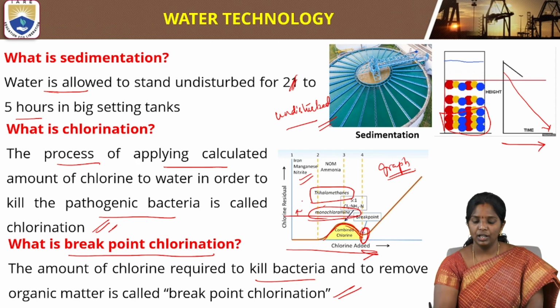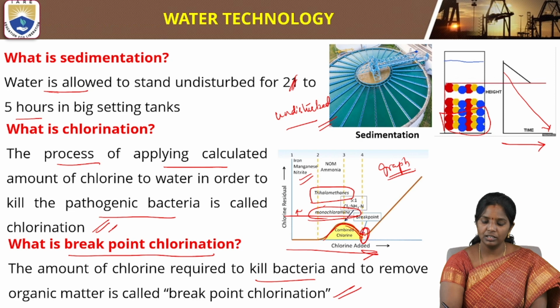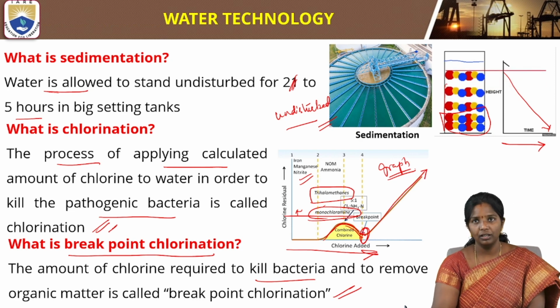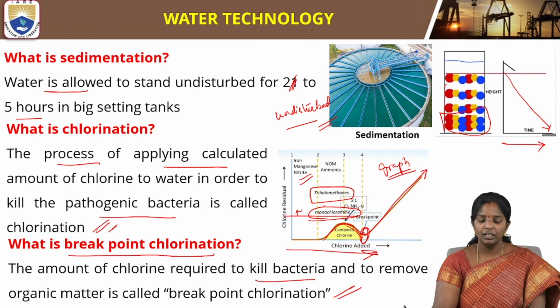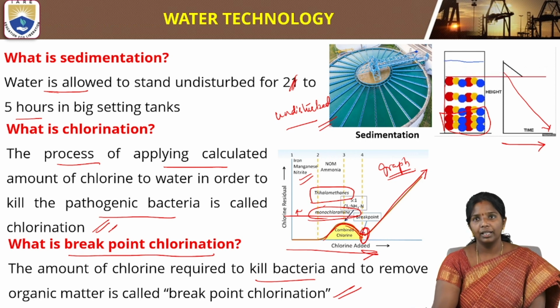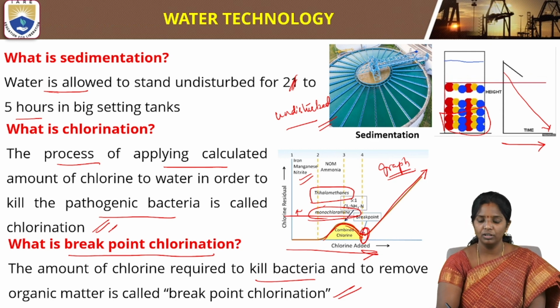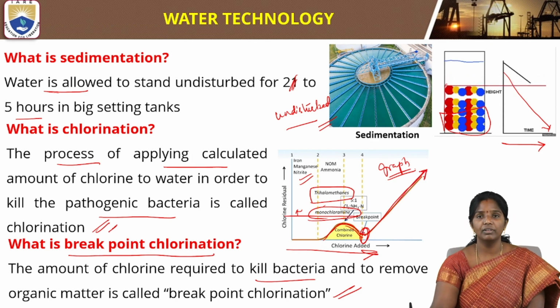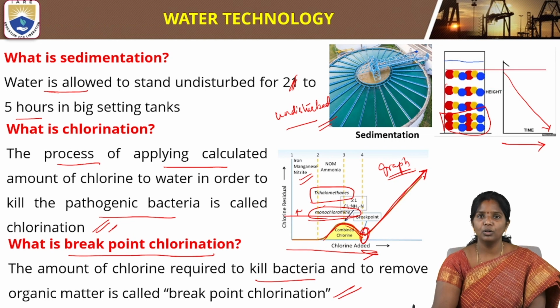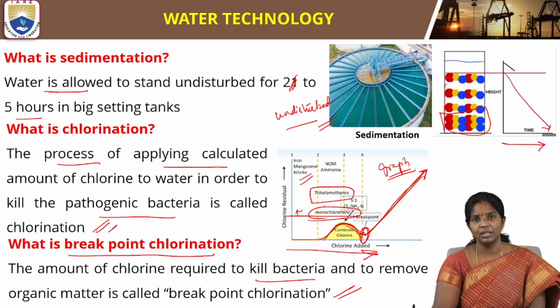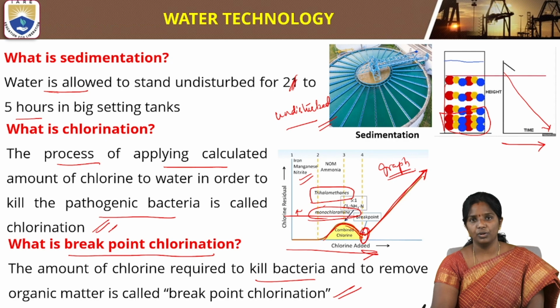If there is a drop and then again a very high increase in the residual chlorine, it means there is no more organic matter to be removed or to react with this chlorine. Therefore the residual chlorine concentration will increase. This is how breakpoint chlorination is determined in the chlorination step.